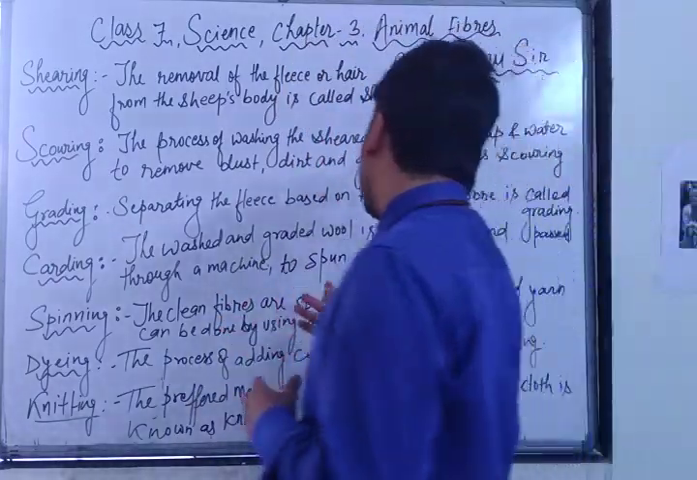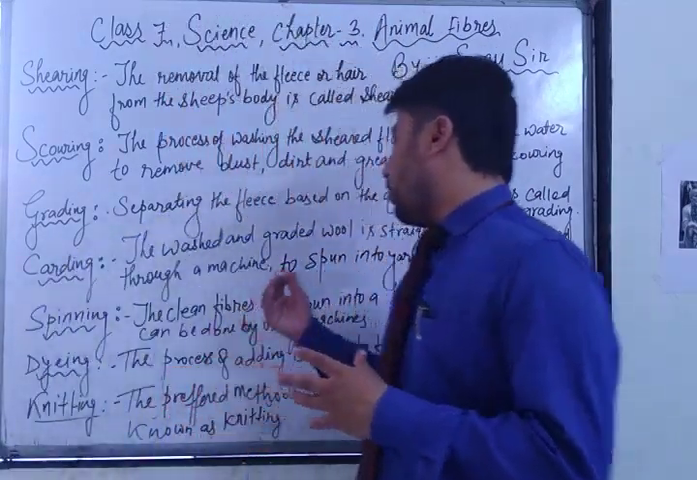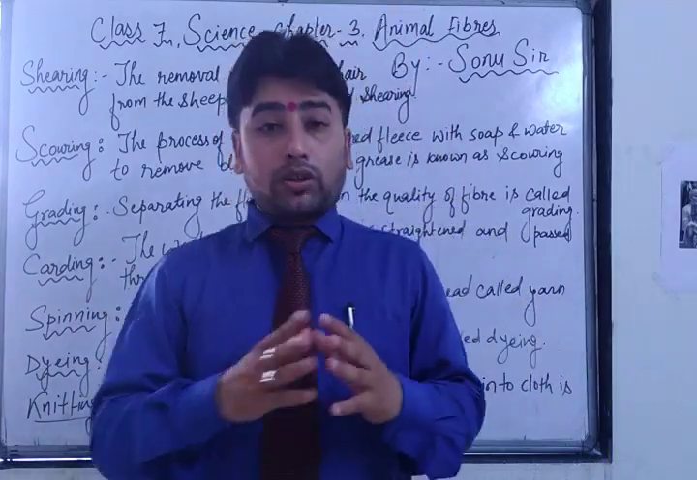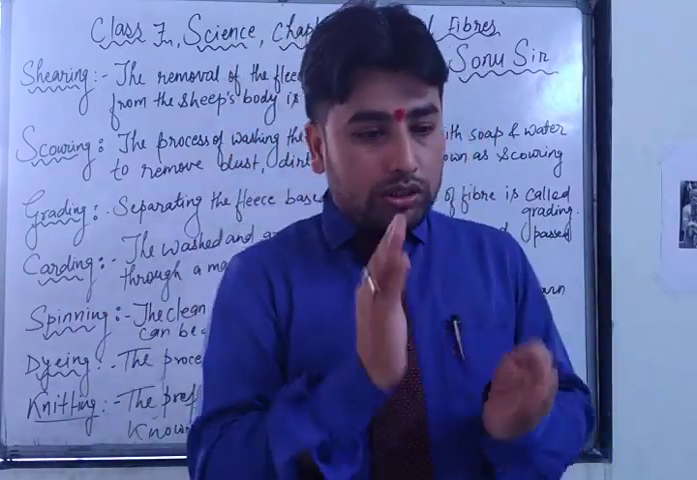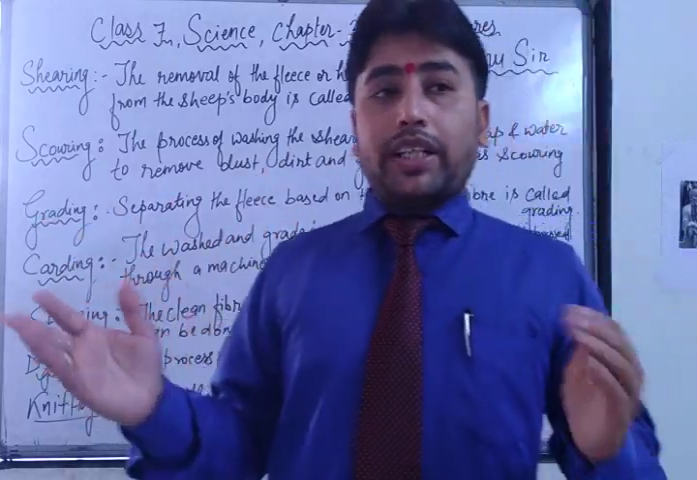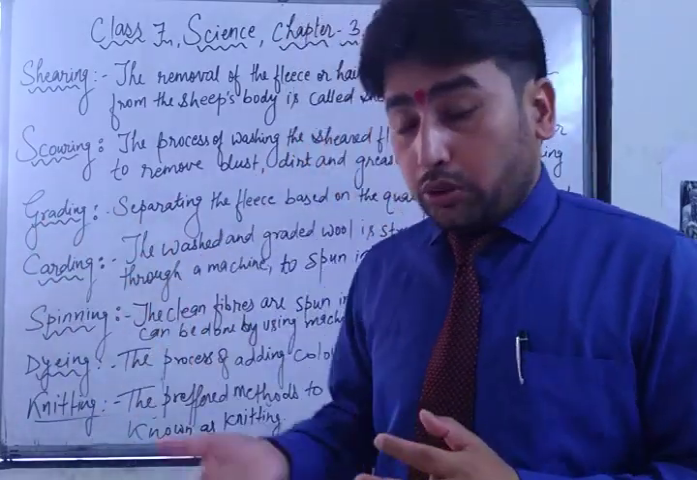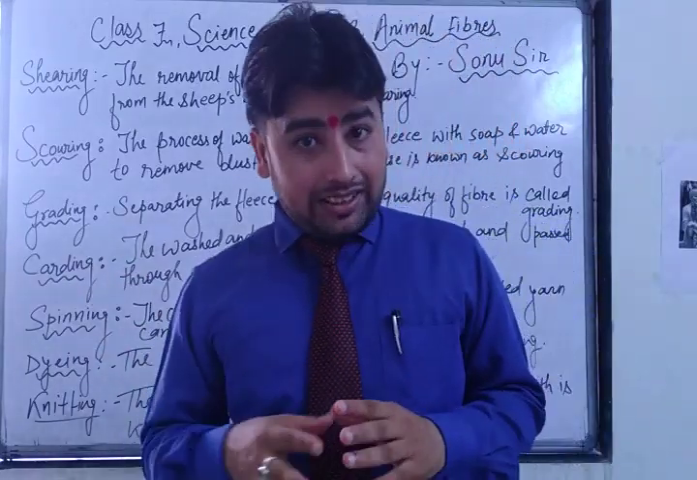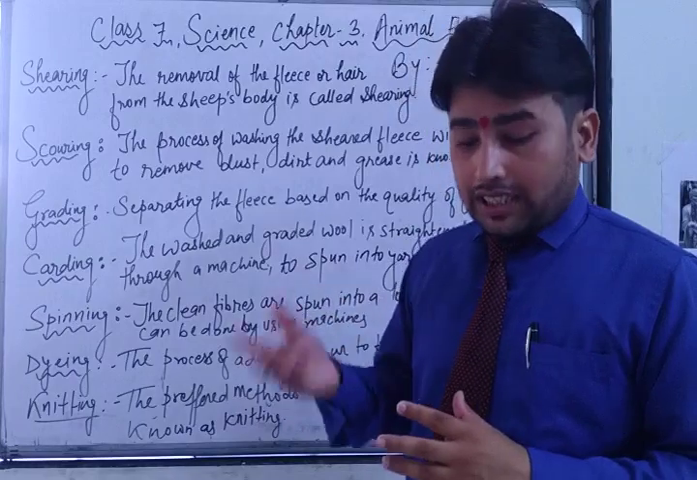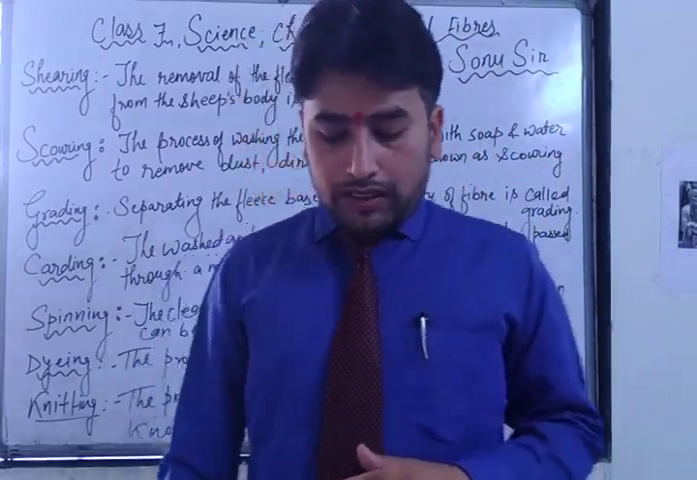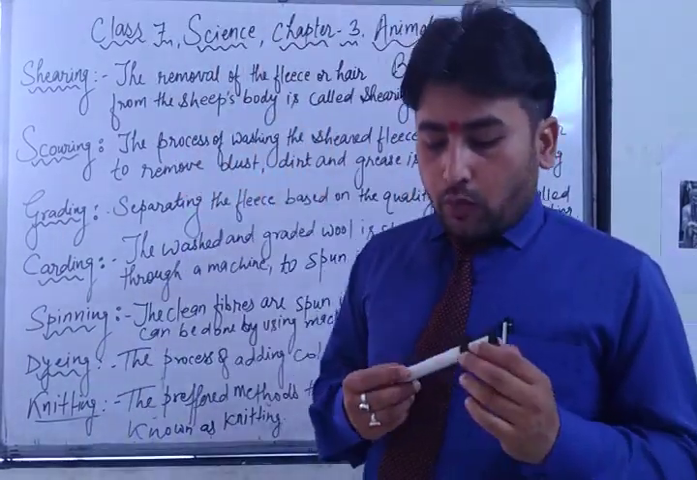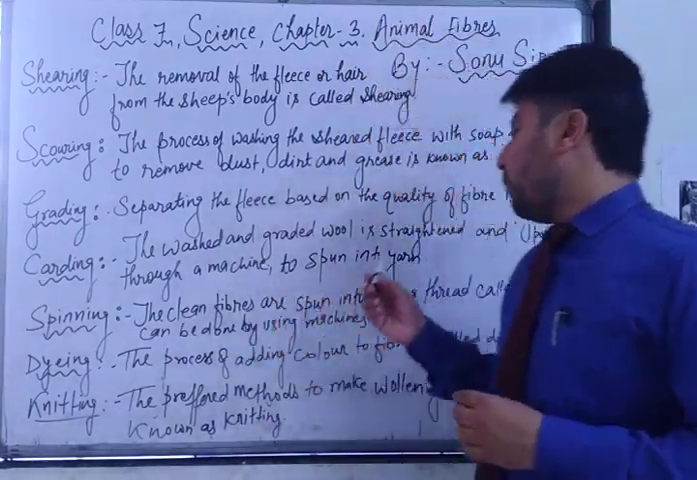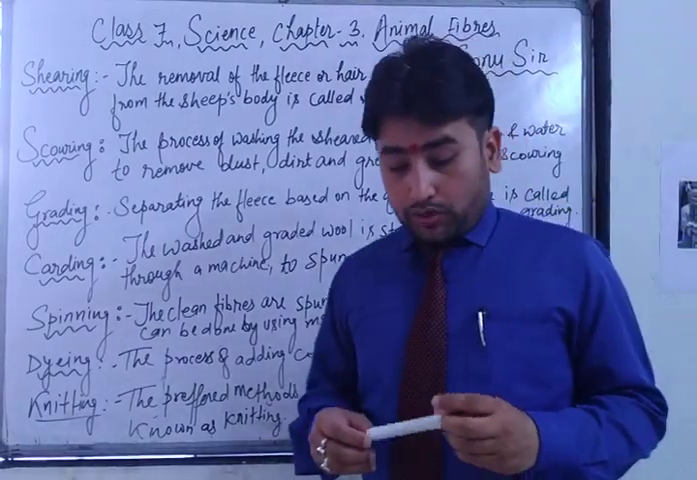The washed and graded wool is straightened and passed through a machine to spin the yarn. What happens, especially as we have done the process called grading. Grading means we have taken the small fleece, big fleece, and we have separated them. We know where each should be used. Now what we have to do is make it straight, because they have curly hair. Sheep's fleece is curly. So if we talk about the carding process, the washed and graded wool is straightened and passed through a machine.